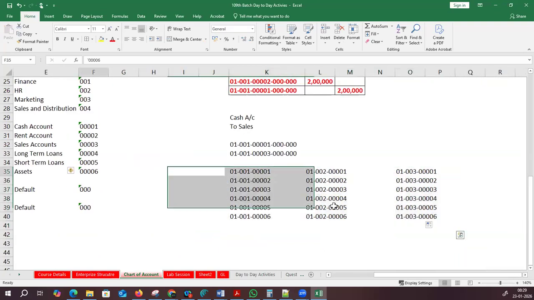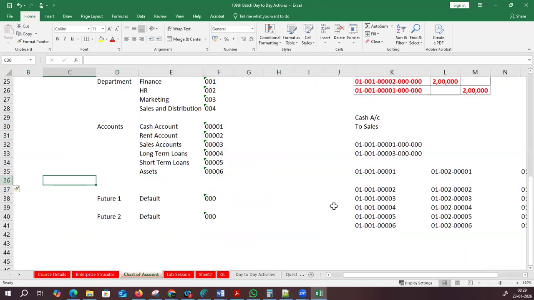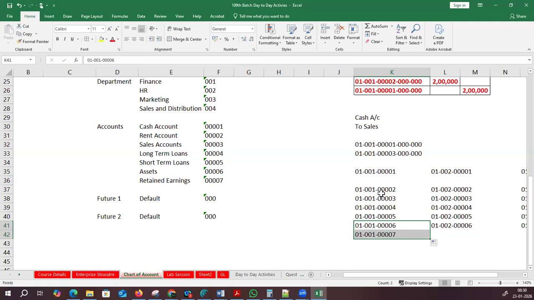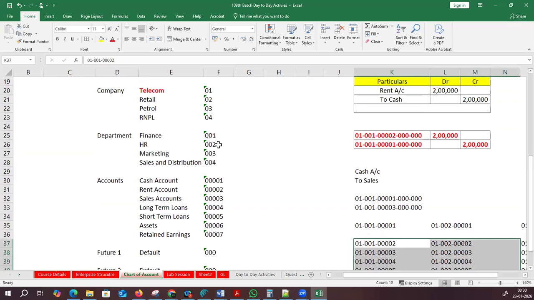By any chance, in the nearby future, if any new accounting code combination is also created, the system will automatically create the other one. Got it? Now I'm just giving only for 01. Imagine I have to give for 02, 03, finance, HR, marketing, everything which we are supposed to create. So this is how.